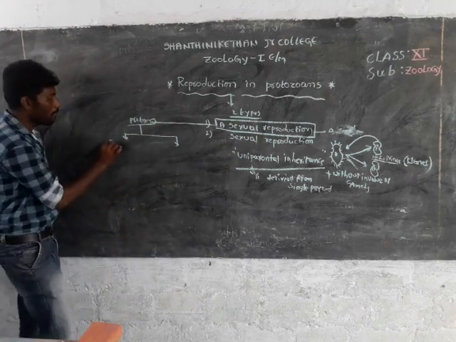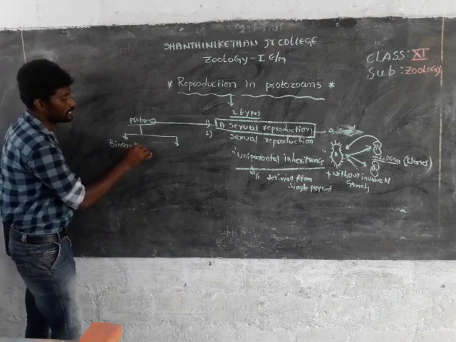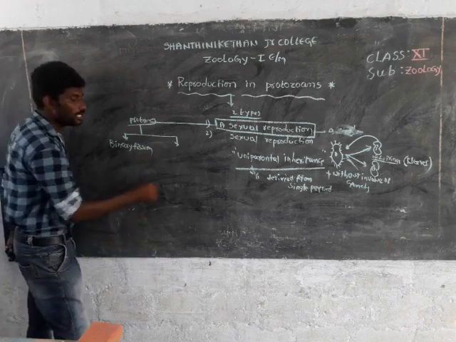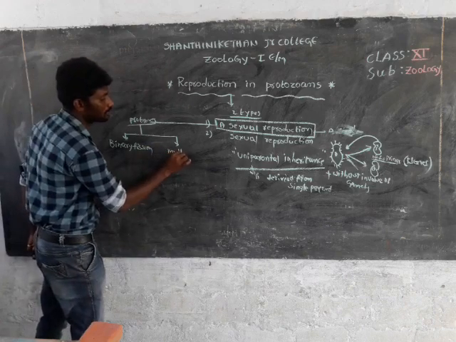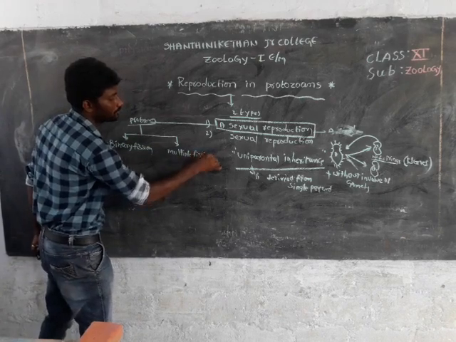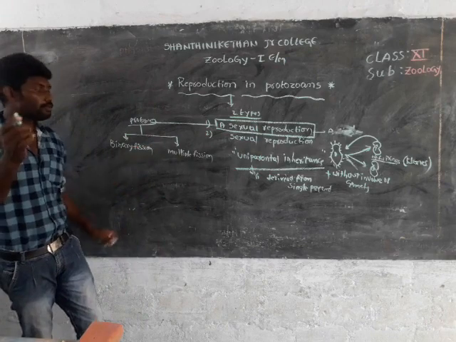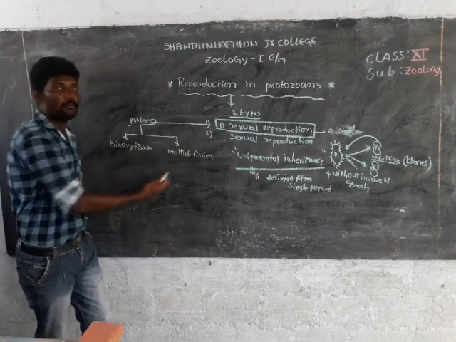The first one is binary fission, and the second one is multiple fission. So the methods of asexual reproduction in protozoans are binary fission and multiple fission.